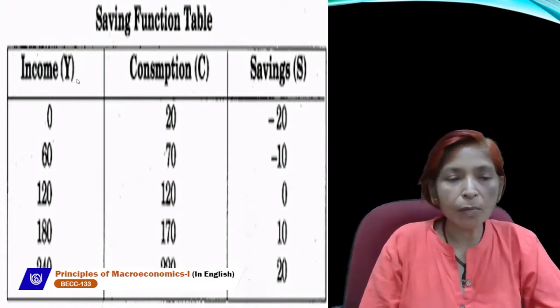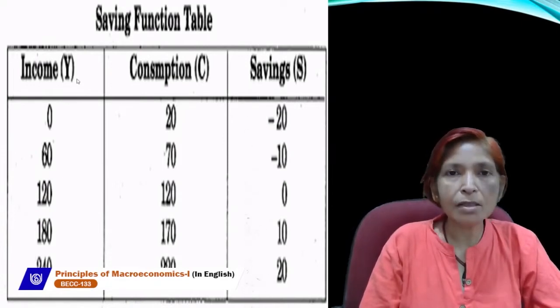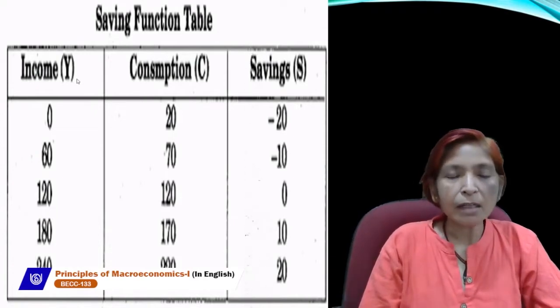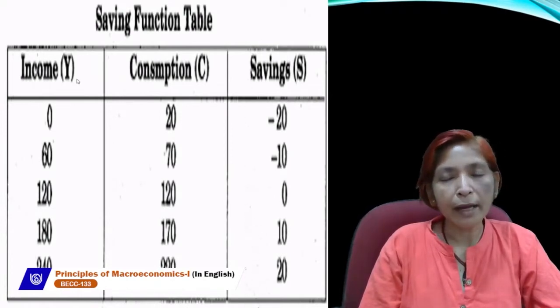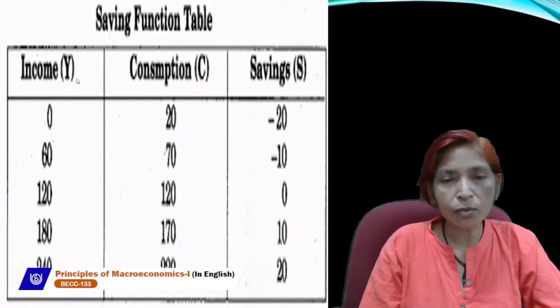And this autonomous consumption is the minimum level of consumption which always exists at zero level of income. When income is zero, consumption can't be zero. At that time, saving will be negative. If we deduct, 0 minus 20 is equal to minus 20.